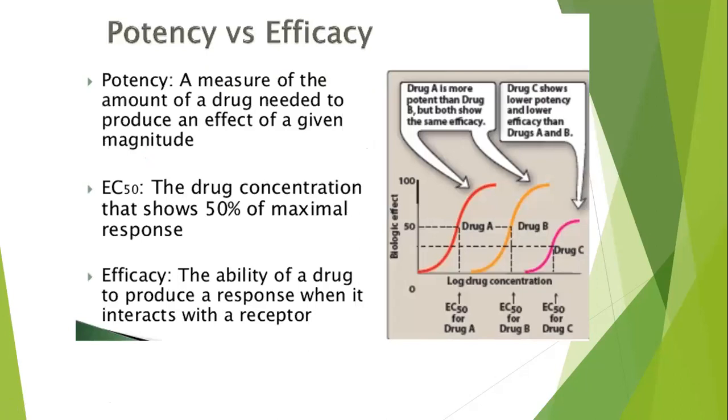Potency is a measure of the amount of a drug needed to produce an effect of a given magnitude. So it is the concentration of a drug needed to produce an effect of a given magnitude.